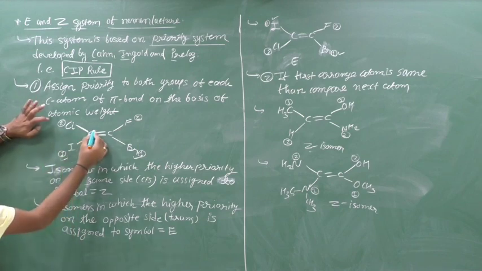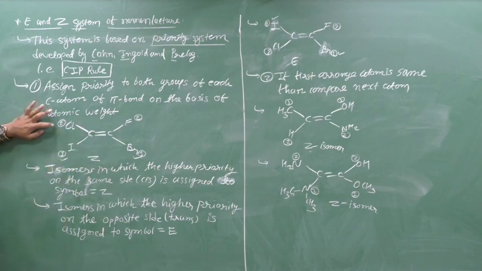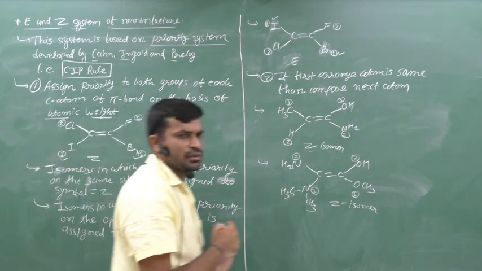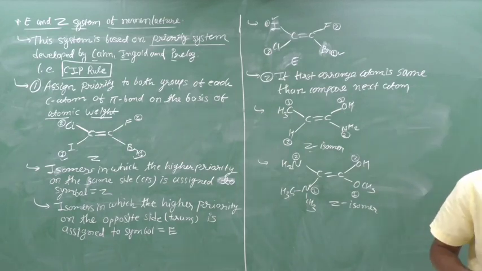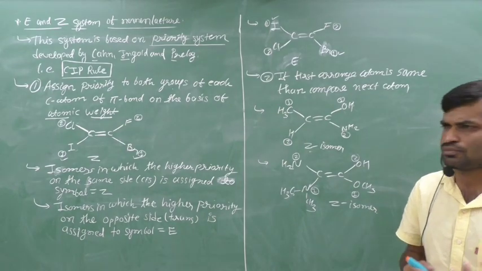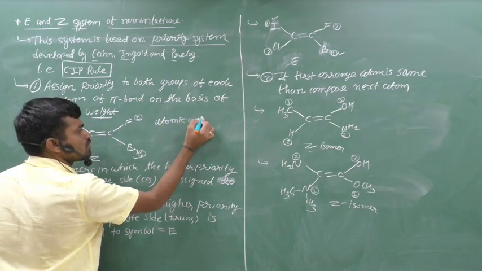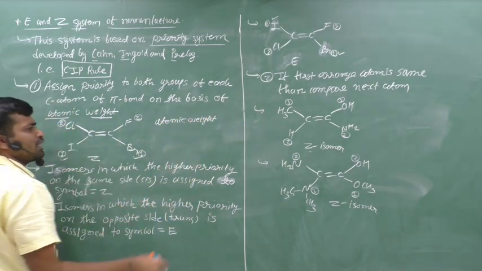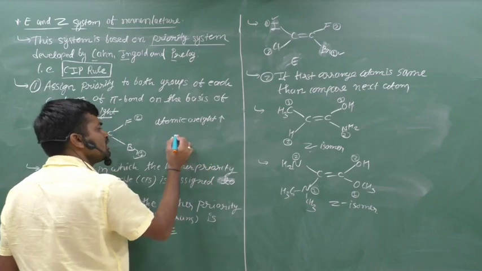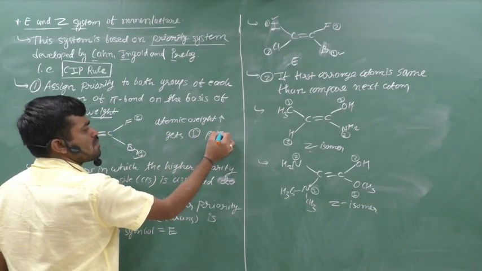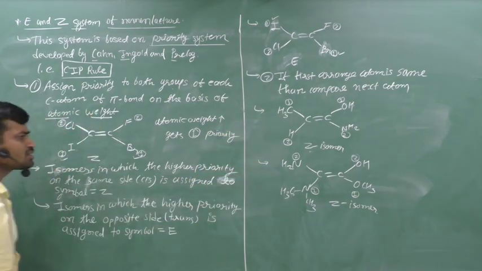If the atomic weight of the atom or group of atoms is high, then it gets the first priority.